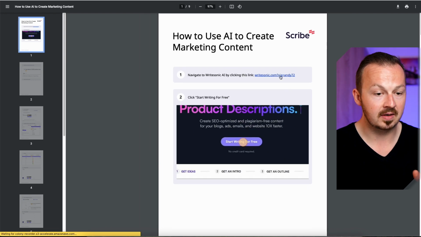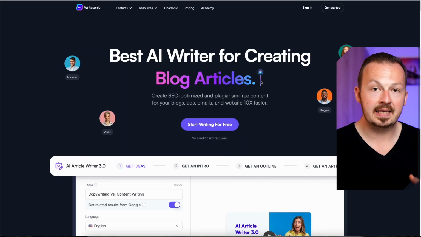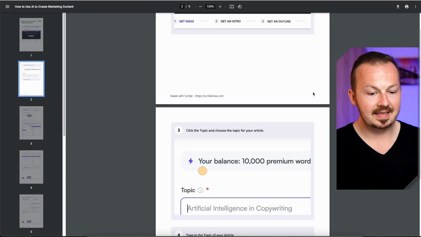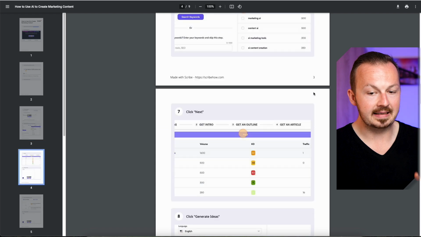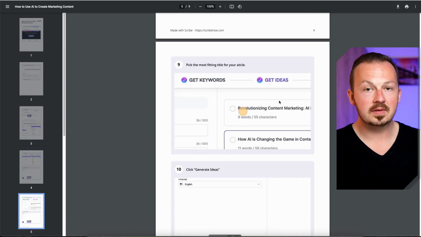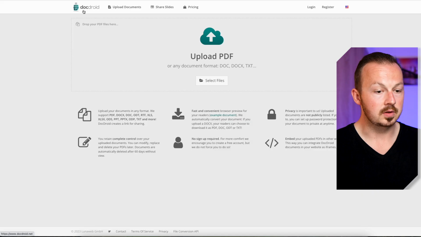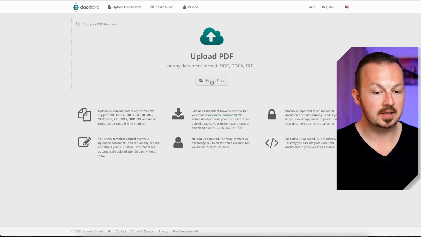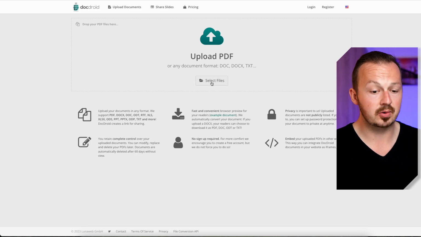And once somebody clicks on it, they will be taken to the AI website, and once they sign up for a paid plan, you will make money with this. So pretty much this entire document is going to look something like this, and what you want to do is download it to your computer by pressing this button. And once you save this to your computer, you want to go to docdroid.net and upload this PDF to Docdroid. Just click on select files and upload the PDF that you have just created.